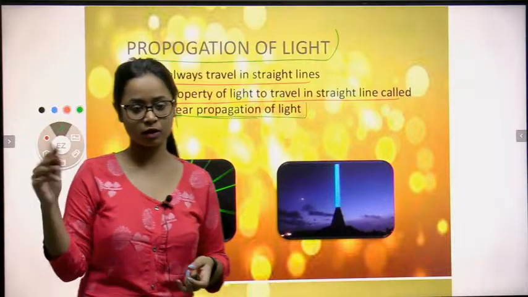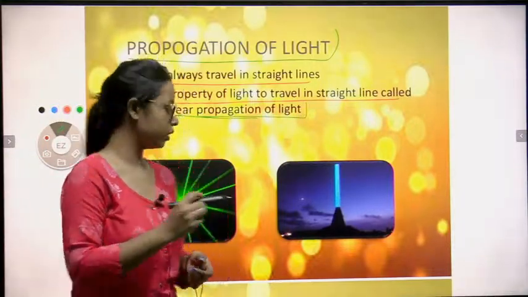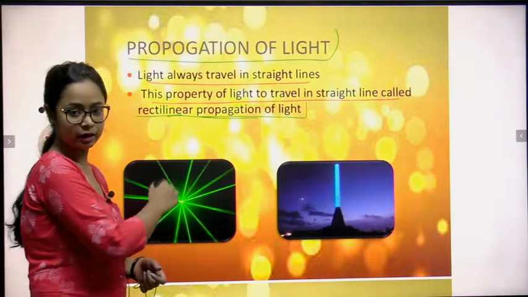Have you ever seen curved rays of light? No, they are always in a straight line. Clear, all of you?